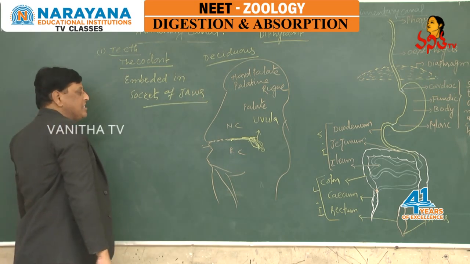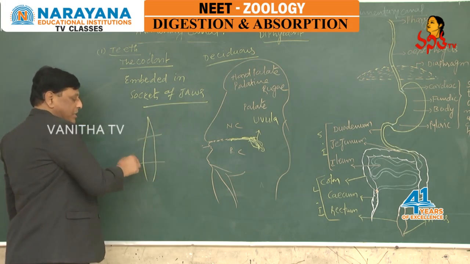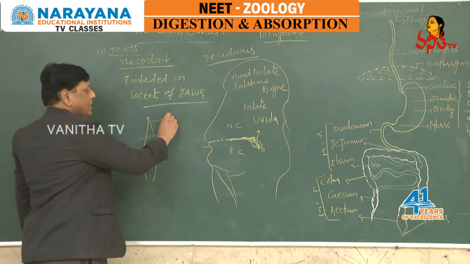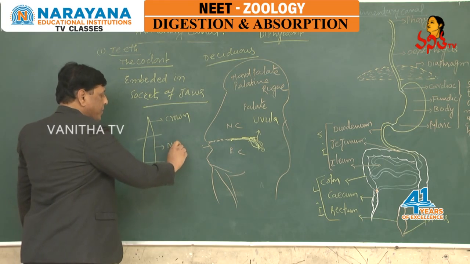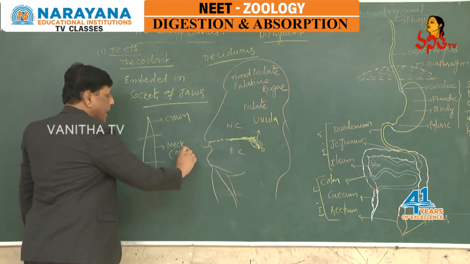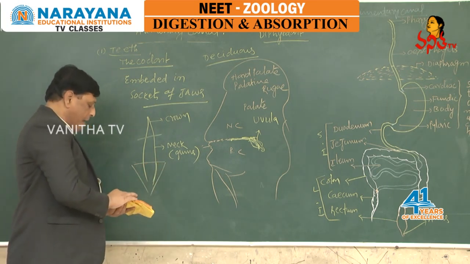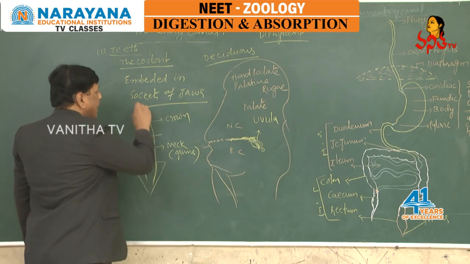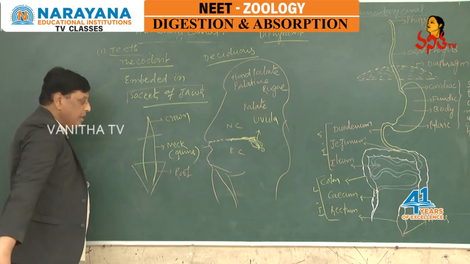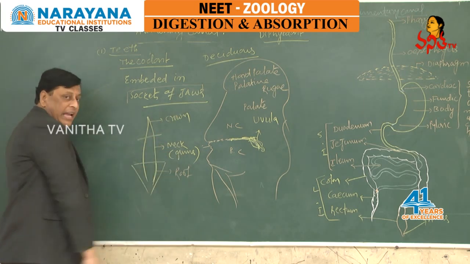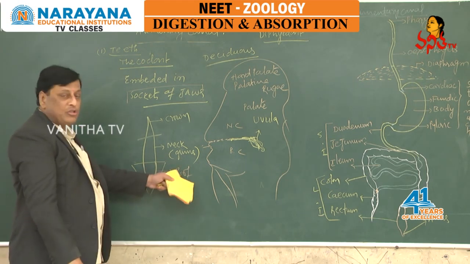When we see the structure of each tooth, it is broadly divided into three parts. The first one is the crown, which is visible. The second one is the neck, which is covered by gums. The posterior part is totally embedded in the socket of the jaw, which is the root. The visible part is the crown, the gum-covered area is the neck, and the tooth portion embedded in the socket of the jaw is the root.